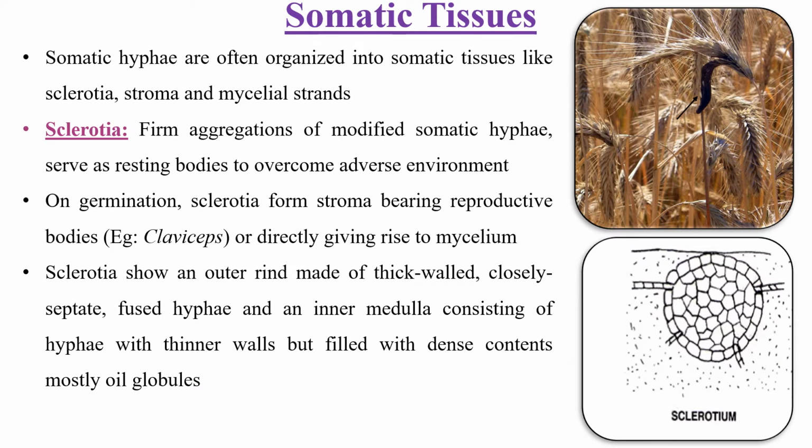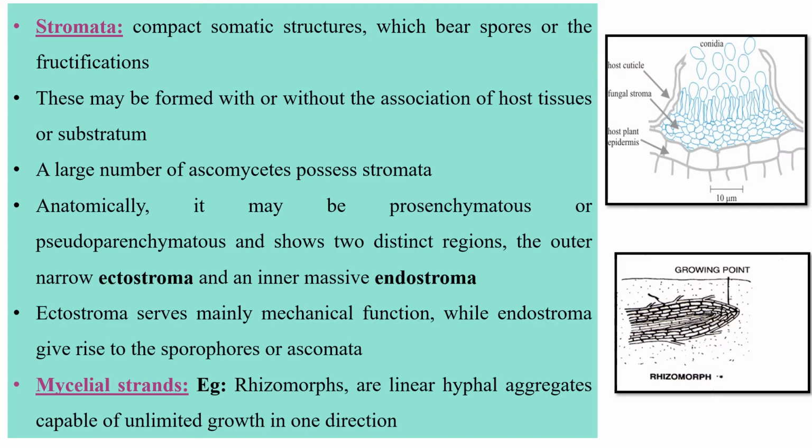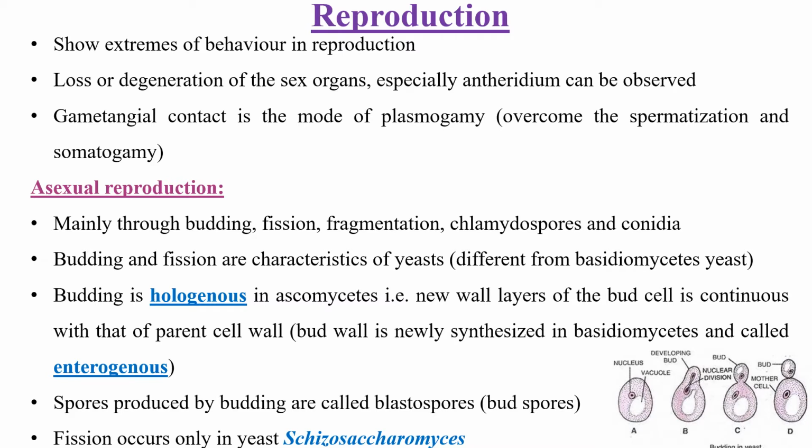First is sclerotia, that is here we can see sclerotia, second stromata, and third mycelial strands. So three somatic modifications observed in Ascomycetes are sclerotia, stromata and mycelial strands. And coming to the reproduction, now the somatic structure is over. Now coming to the reproduction part.